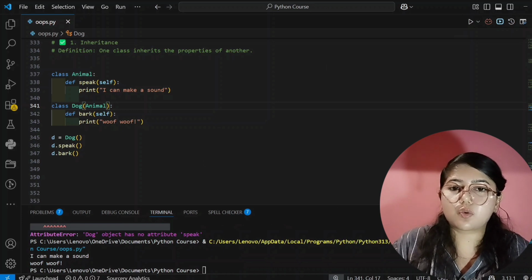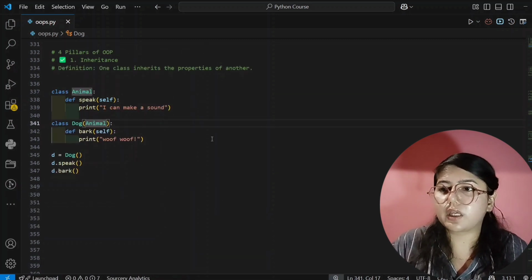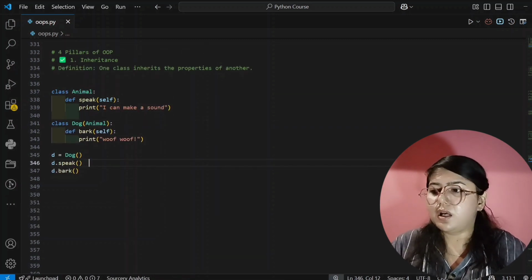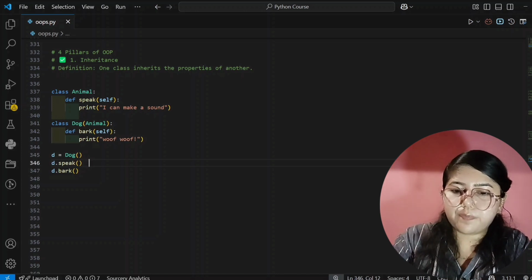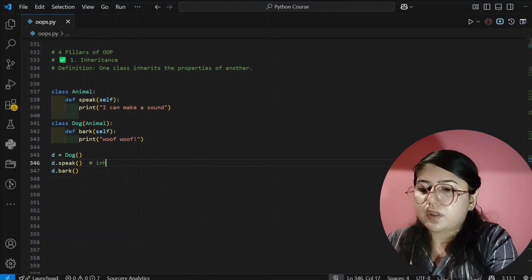Now again I will run this code. See here, now it's showing correct output. So I hope you understood how this inheritance works. You can take two or three more examples and practice them. For your explanation I am writing here so that you can take a screenshot or make notes for this.